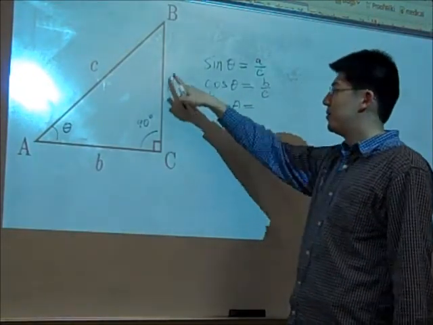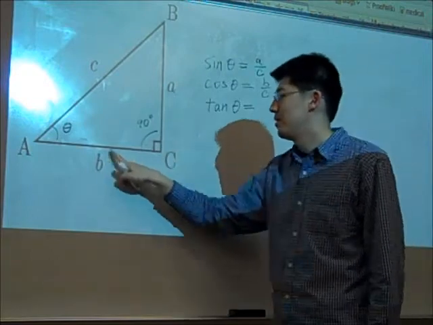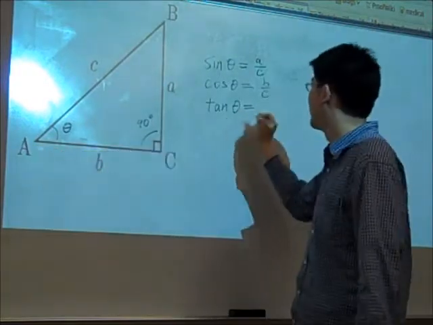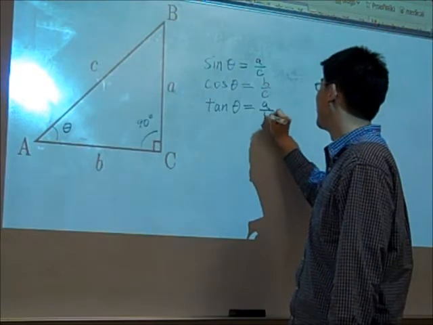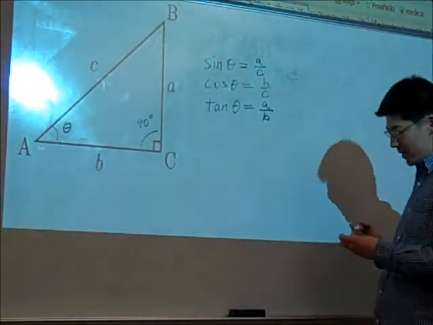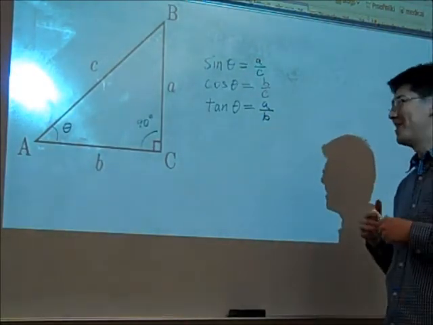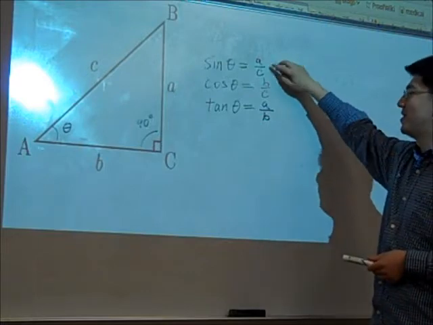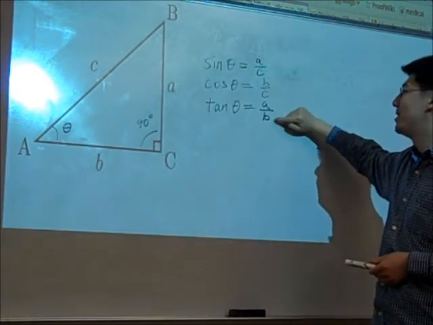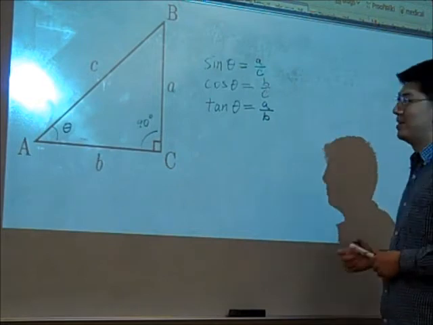And tangent is the ratio of the opposite to the adjacent. So in this diagram, it's going to be A divided by B. Okay, so now we have 3 ratios out of the way, and remember I said there's 6, because the opposites of these ratios, C divided by A, C divided by B, B divided by A, are also things to consider.